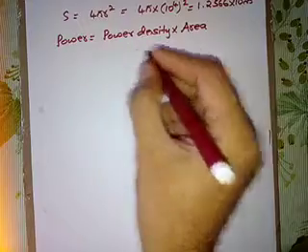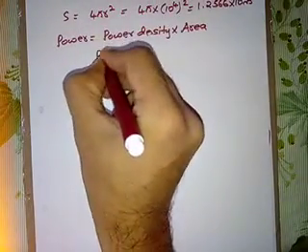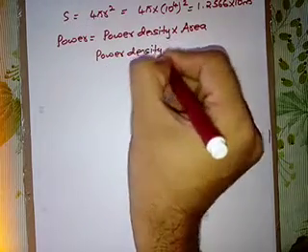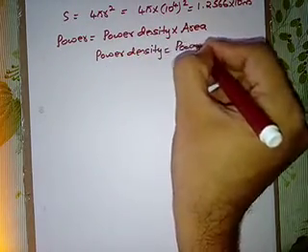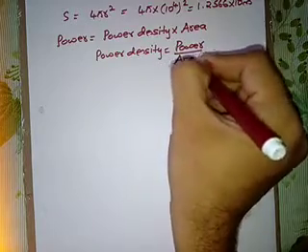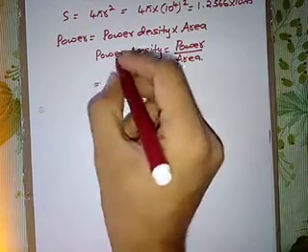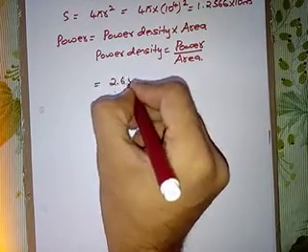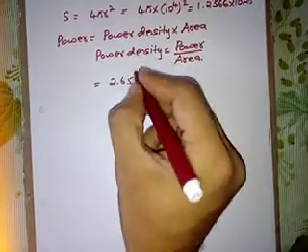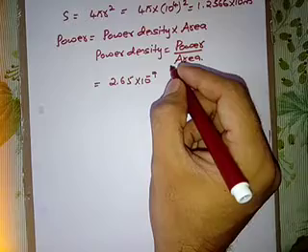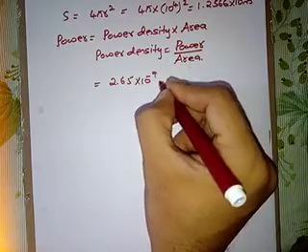Because we know that power density is power upon area. So we get power is equal to power density into area. So this will be equal to 2.65 into 10 raised to minus 9, that is the magnitude of power density, multiplied by the area.